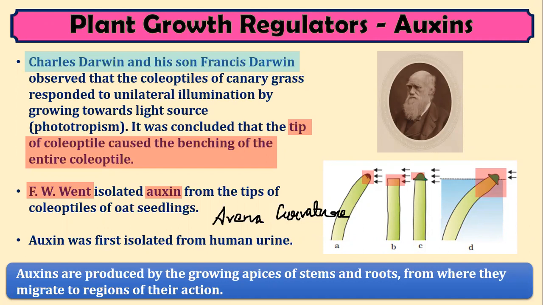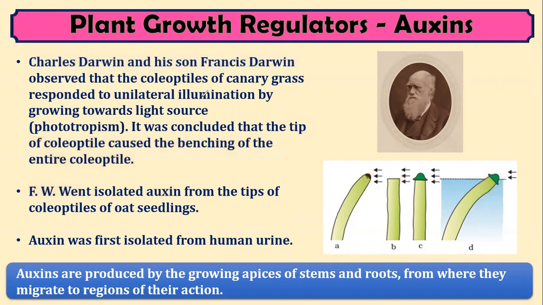The very first isolation of auxin was from human urine, and it was done by two biologists called Kogl and Smith. These two biologists first isolated auxin from human urine. Yes, auxins are produced by the growing apices of stems and roots, from where they migrate to the regions of their action. That's about the introduction of auxin.